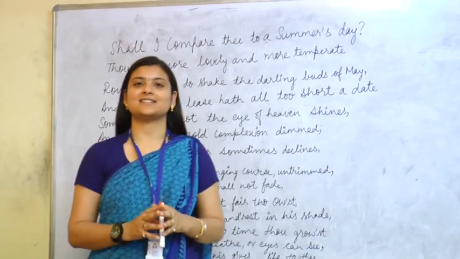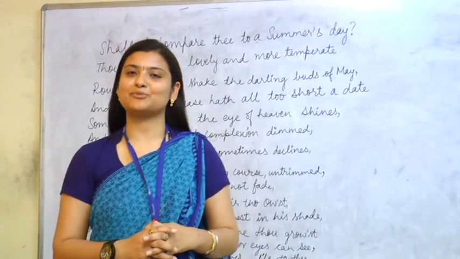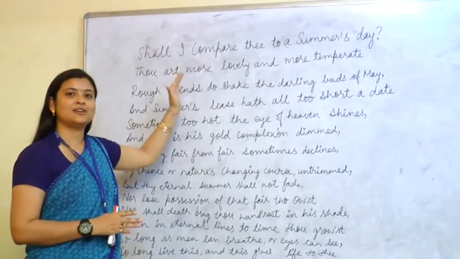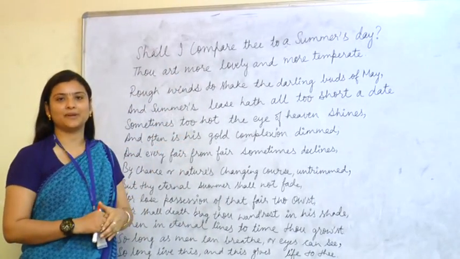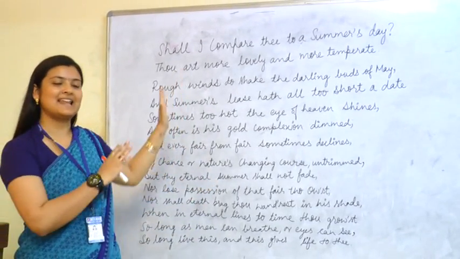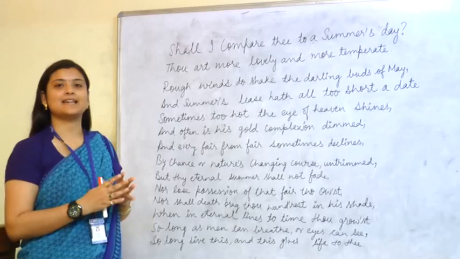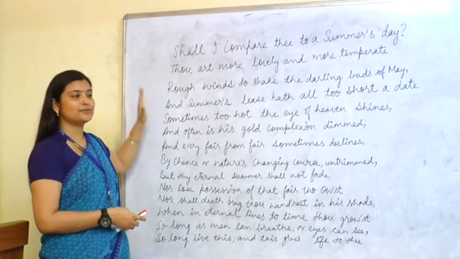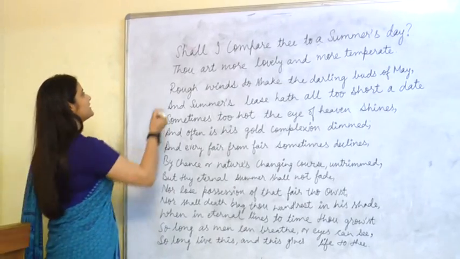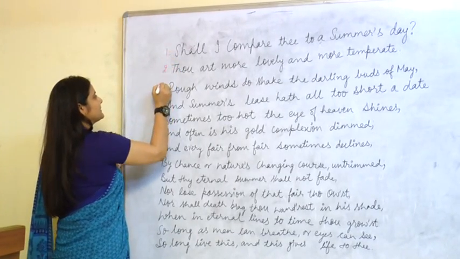We are going to discuss a famous sonnet by William Shakespeare, "Shall I Compare Thee?" Before going to the sonnet, first of all, let's analyze the sonnet. What is there in the sonnet? As I told you, it is a sonnet, so obviously first of all we will give lines to it. It has 14 lines.